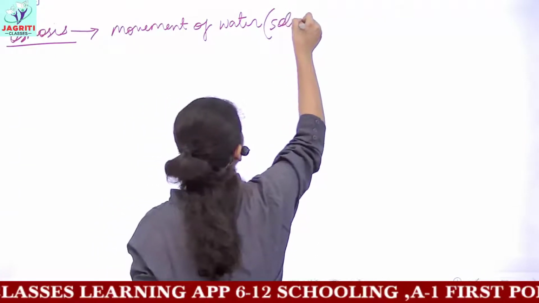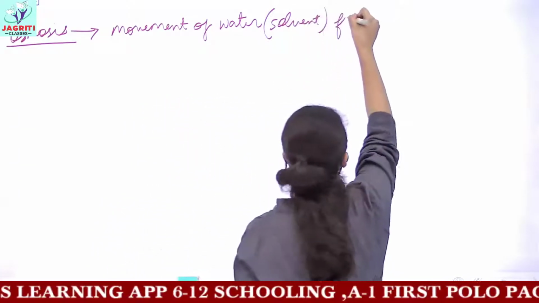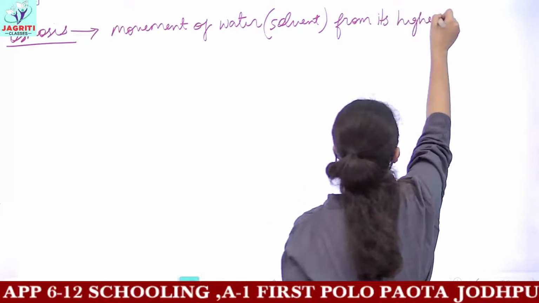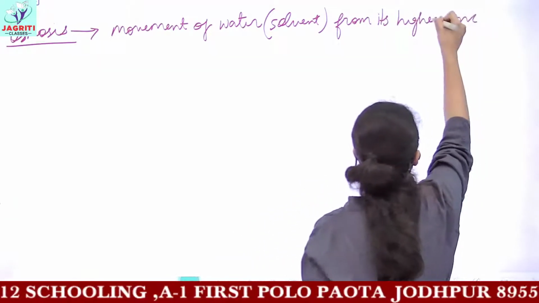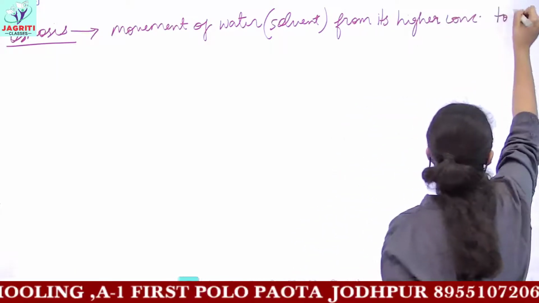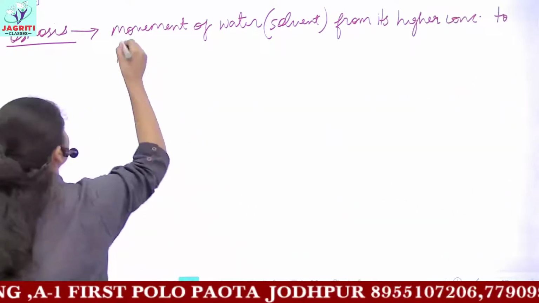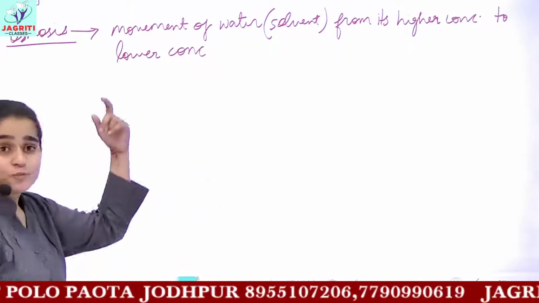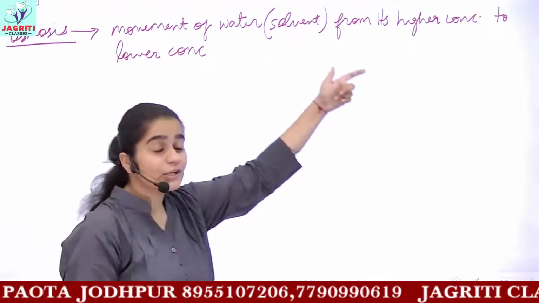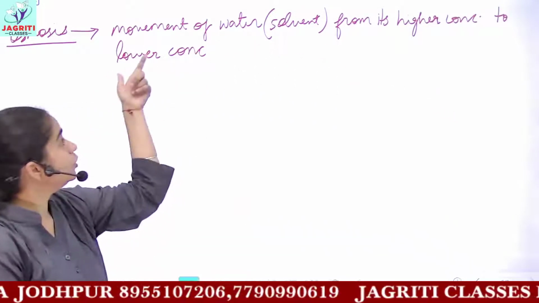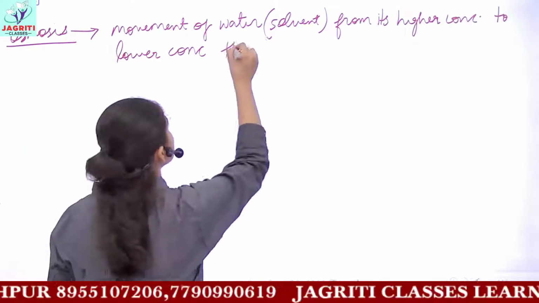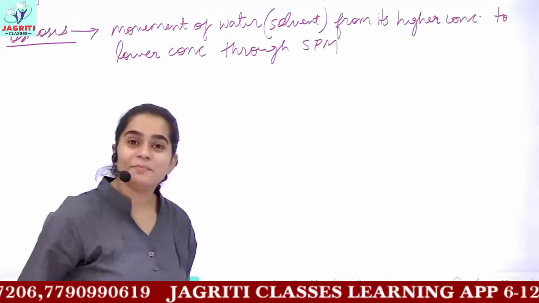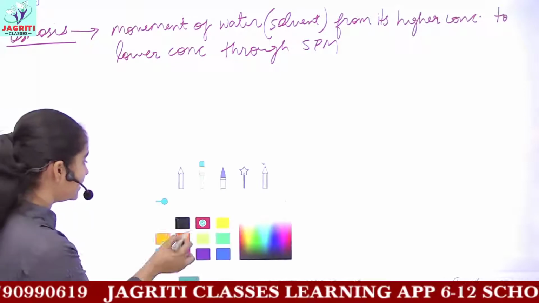It is the movement of water from its higher concentration to its lower concentration. So osmosis is the movement of water molecules from higher concentration to lower concentration, involving a semi-permeable or selectively permeable membrane. So this is what you understand by osmosis.